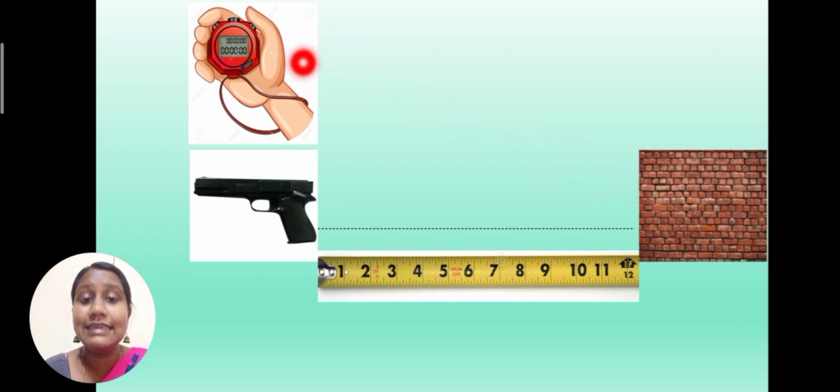As soon as I hear the echo, I will stop the stopwatch. That is, I will start the stopwatch by initially hearing the original sound wave, and I will stop the stopwatch as soon as I hear the echo. And I will repeat this experiment 4 to 5 times to get the accurate velocity of the sound.